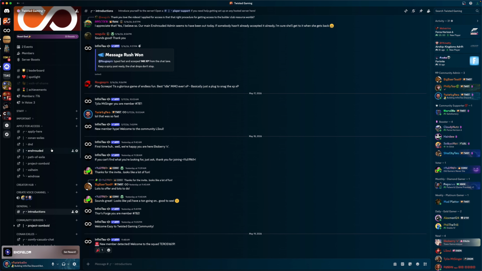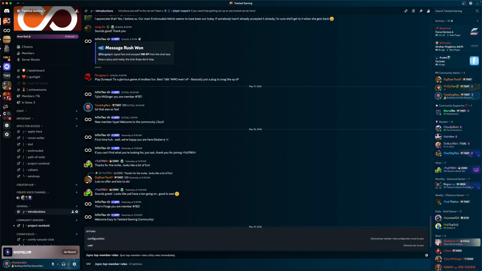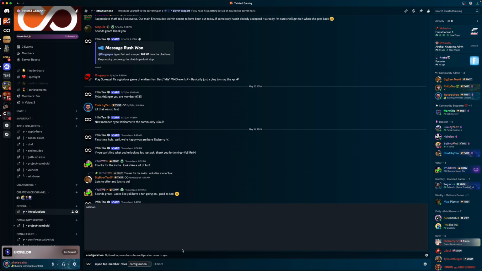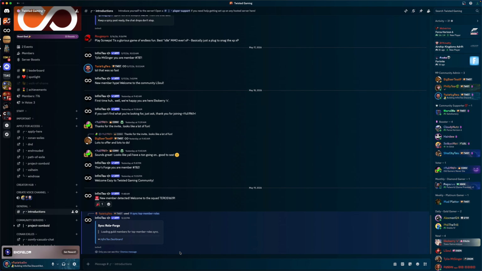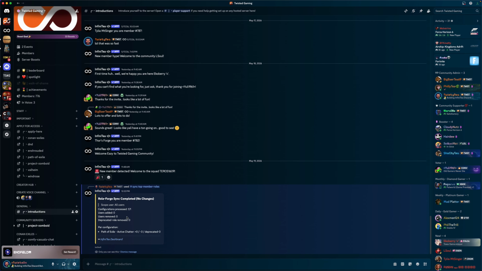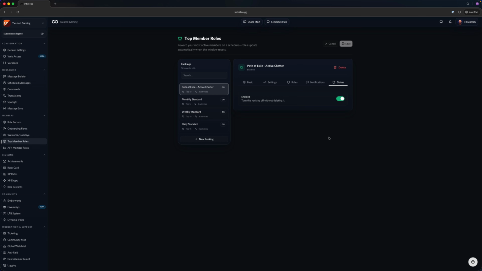Hopping into Discord, there are a couple of associated commands with this. I'm going to do /sync, and you'll see that there's a sync top member roles. You can configure it to sync a specific user or a specific configuration. If I wanted to sync the specific configuration, I can select that and press enter. And from there, it'll go through and sync automatically. Now, it's already updated for me, so it hasn't made any changes. But if you happen to make changes in your dashboard and you want to see the effects of those changes more immediately, feel free to go and run that sync.